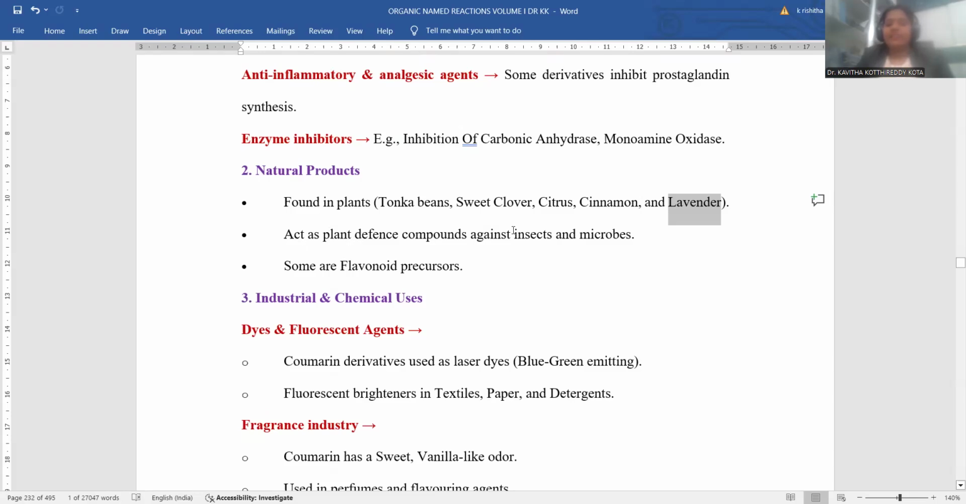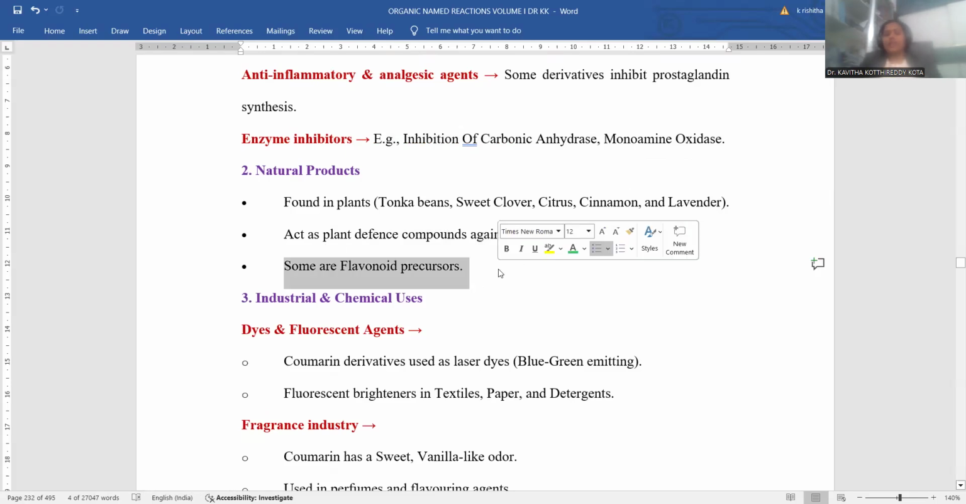It acts as a plant defense compound, used to fight against disease-causing organisms. It is the defensive system against insects and microbes, as we already discussed, through enzyme inhibition toward the pathogenic organisms. That's the reason why it kills insects and microbes as well, and why it is an antimicrobial agent. Many flavonoid compounds are also synthesized starting with Coumarin, so it works like a precursor compound. It is the starting material for flavonoid synthesis, so new chemistry like flavonoids was introduced starting with Coumarin only.